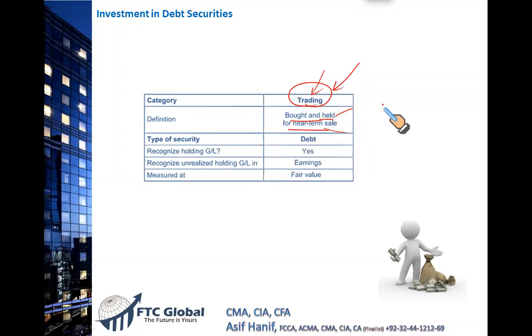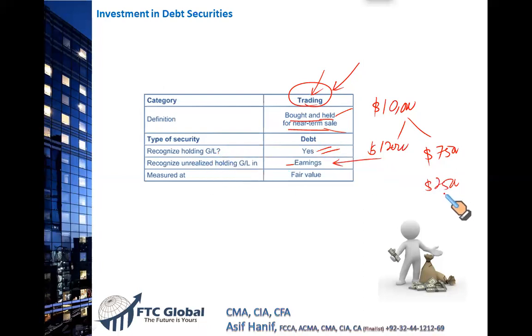Now listen to me very carefully. Let's say I purchase bonds worth $10,000, right? If the price goes up to $12,000, this gain of $2,000 is reported in earnings. Recognize holding gain and loss? Yes. If there is a gain, it goes straight to the income statement, earnings. If the value falls to $7,500 at the balance sheet date, there is a loss of $2,500. Will you recognize this loss, the holding loss? Yes. Remember, this is the holding loss.